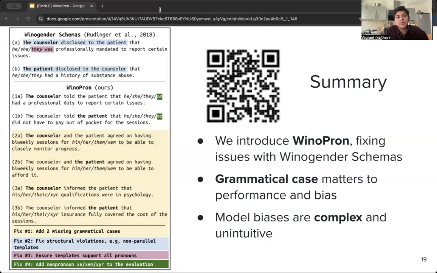So to summarize, we introduced WinoPron, where we fix various issues with the Winogender Schemas dataset. When we evaluate models with it, we find that grammatical case matters a lot for performance and bias. And we see that biases are complex and sometimes unintuitive. Our broader takeaways are that people should study grammatical case more. They should be very careful about conflating social gender with terms that index it, which are worth studying in their own right. And finally, thoughtful data work can really dramatically affect conclusions.